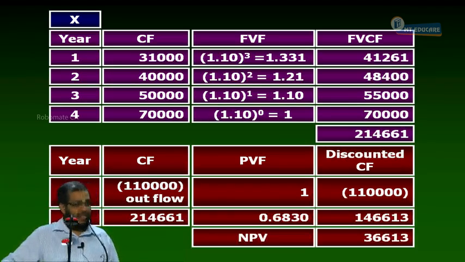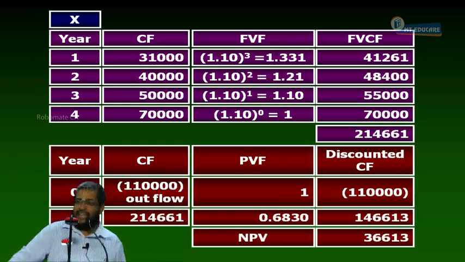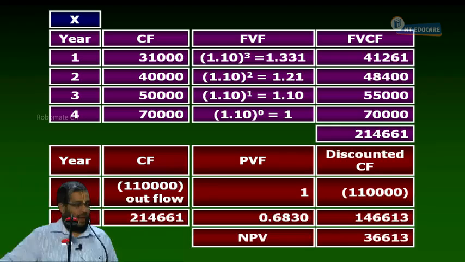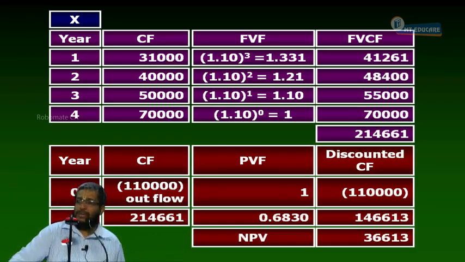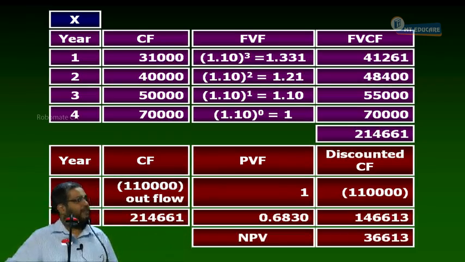Now, what I have discussed till now is that X and Y have two different rankings. NPV selects X, IRR selects Y. What is the reason? Because of the different reinvestment rate assumption. NPV assumes the cost of capital as the reinvestment rate. You are all getting convinced or not? IRR assumes the IRR rate as the reinvestment rate. Okay, are you following what I am saying?